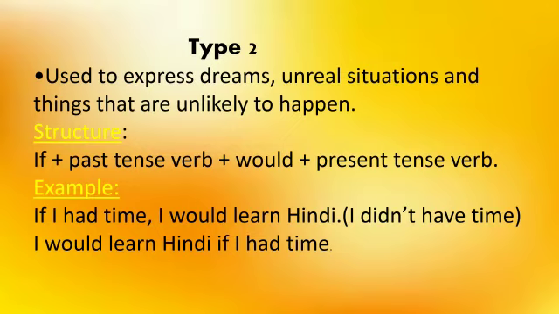Type 2, we can say unreal condition or imaginary condition or hypothetical. Hypothetical means unreal, imaginary. Structure is if plus past tense plus would plus present tense verb. Look at the example. If I had time, had, past tense verb, I would learn Hindi, would plus learn, present tense verb. If I had time, I would learn Hindi, but I did not have time. Imaginary. Okay, unlikely to happen. I would learn Hindi if I had time.